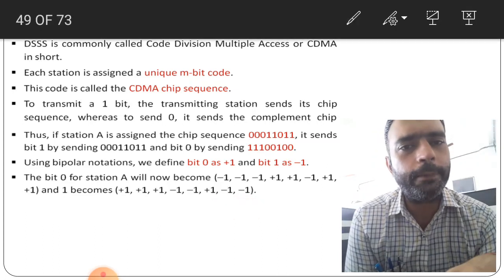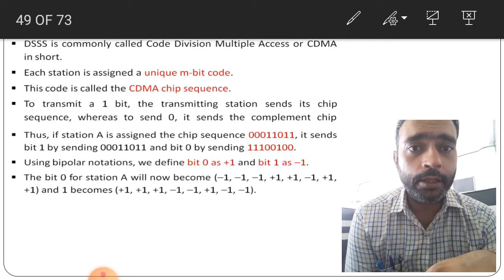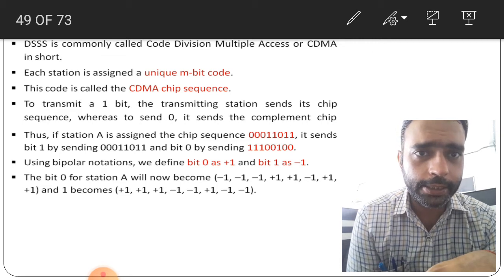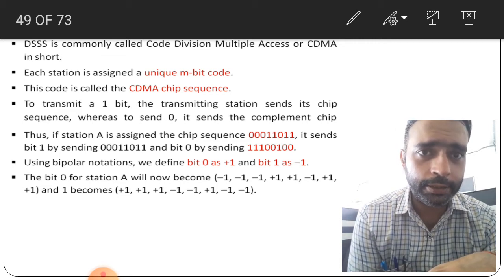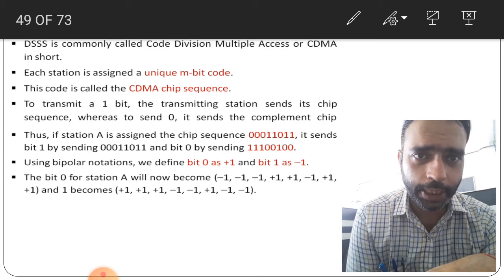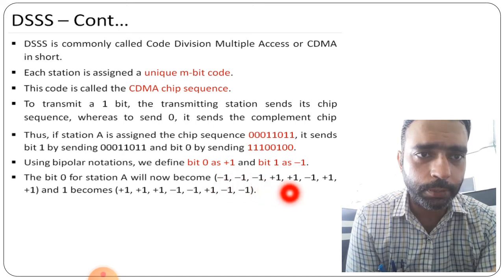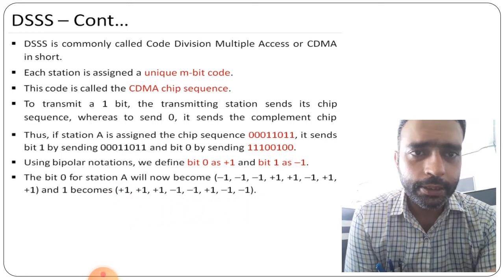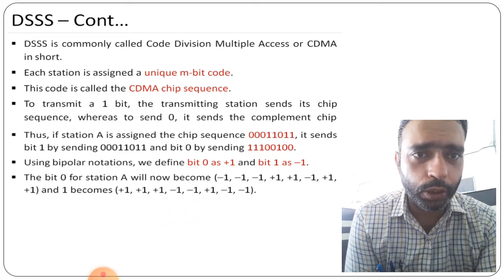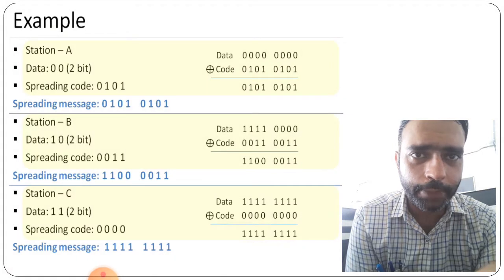So this is the way the particular station is assigned a chip. For transmitting that 1, it will use this particular first part, that is -1 -1 -1 +1, this one. And for sending 1, it will send like this, right. So that is the particular bipolar notation we can say for +1 and -1.